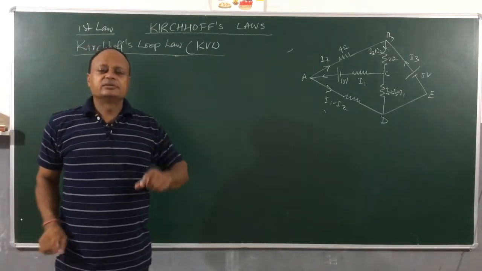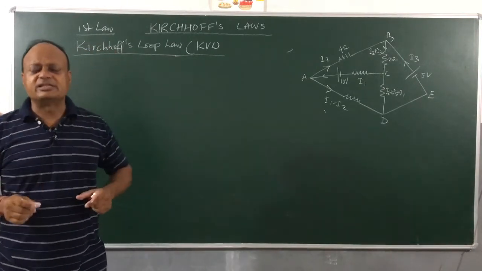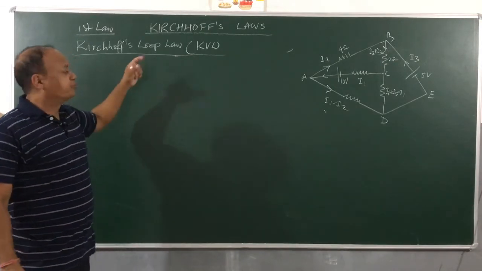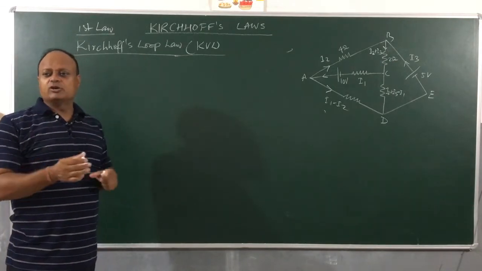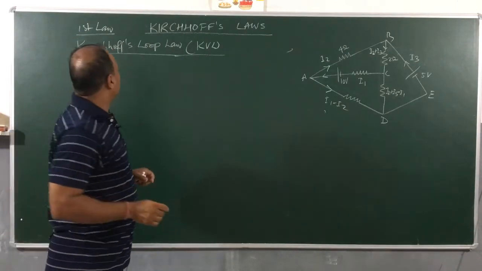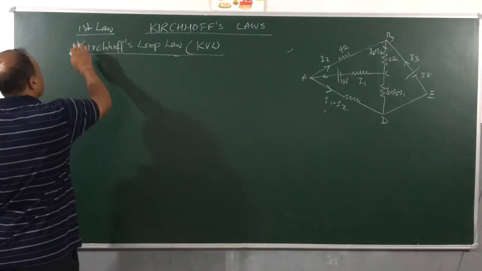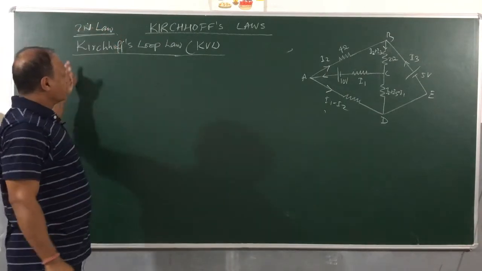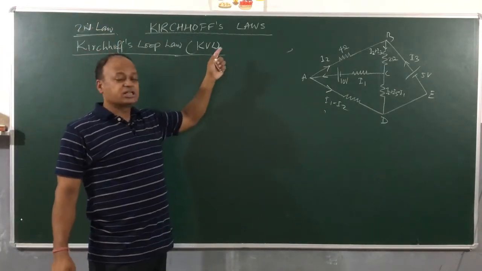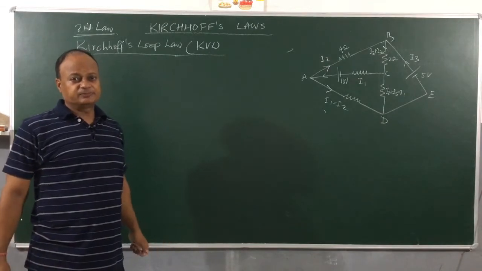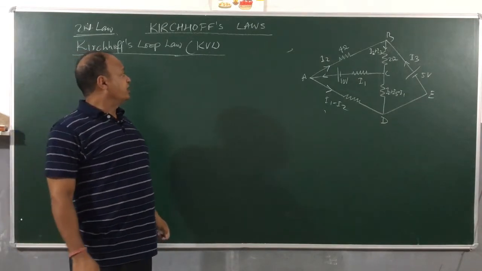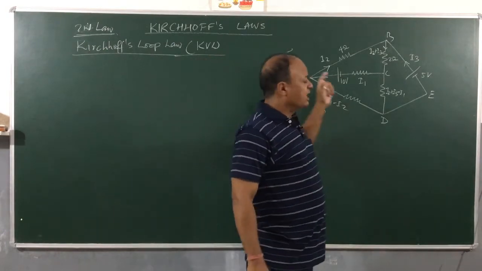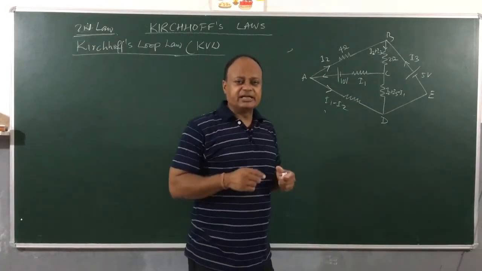Now children, a circuit has got many elements in it. First of all, what is a loop? A loop is any closed path followed by current. Now second law, Kirchhoff's loop law is also called Kirchhoff's voltage law, KVL, right? So what is a loop? Here you have shown so many loops. A closed path followed by current is called a loop.